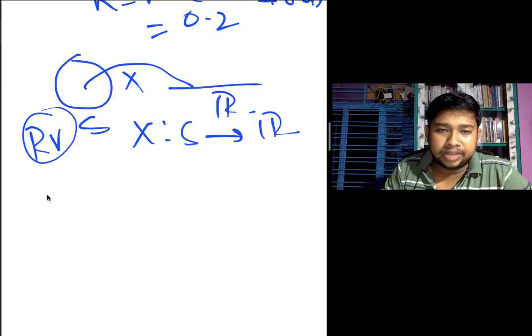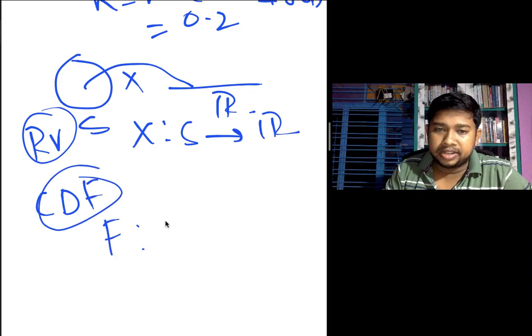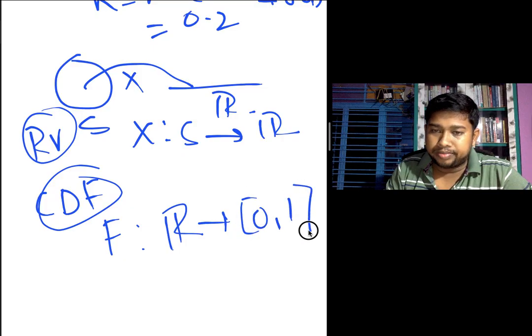The CDF is a function from the real numbers to the values 0 to 1. Here the domain is the set S, the codomain is the real numbers, and the random variable takes all values from the sample space.